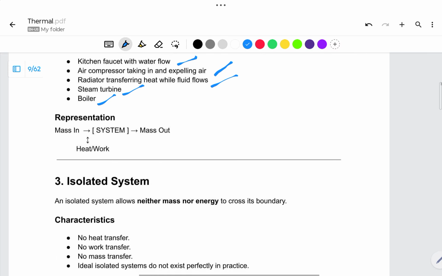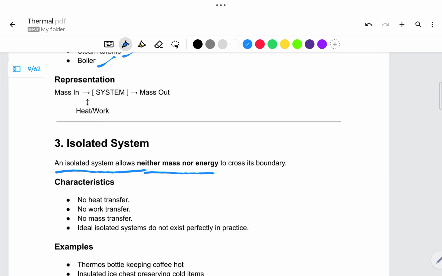So next one is the isolated system. In the isolated system, neither mass nor energy is transferred. For example, there is no perfect isolated system. The entire universe we can call an isolated system, but there is no specific example we can call a perfect isolated system,